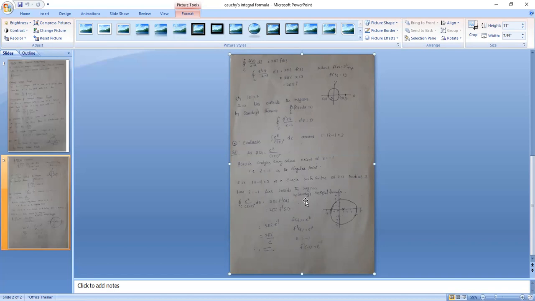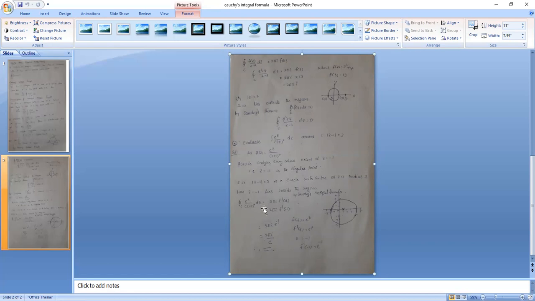In the inside the region case, we use Cauchy's integral formula. Observe the term here, z plus 1 whole square exists. When only power 1 exists, we use Cauchy's integral formula. But when a power more than 1 exists, we use the generalization formula. So this is the not equal to 1 case. That is, integral e power z by z plus 1 whole square dz equal to 2 pi i into f dash a. So 2 pi i into f dash a.